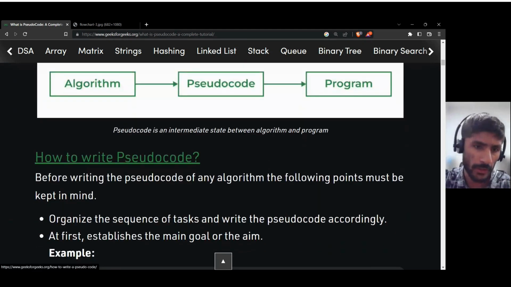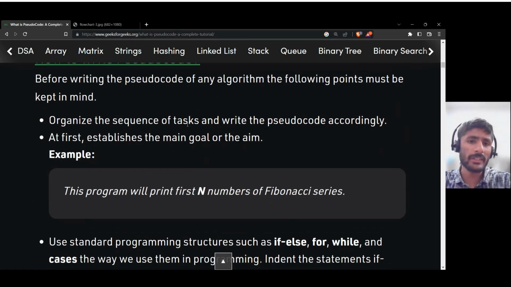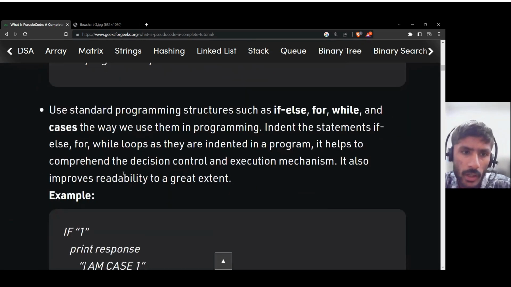You got this? Okay. Now how to write pseudocode? Organize the sequence of tasks, just like the flowchart. The first step is the main goal or aim. This program will print n numbers of the Fibonacci series. What is the Fibonacci series? I will tell you in the next class, as the course progresses.